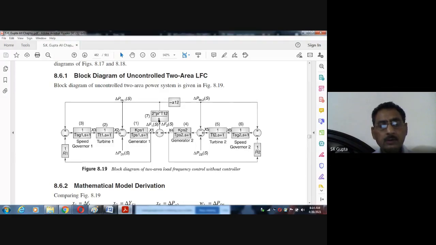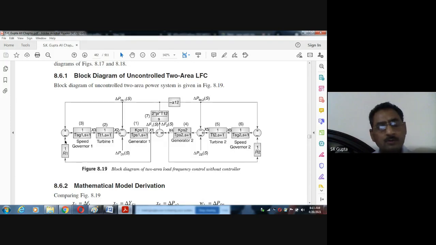And if the demand changes here, it affects not only this area, it affects this area also, because this demand will affect the frequency, and this frequency will affect the tie line power, and the tie line power will affect this input here, and finally this frequency also. So everything is affected, either demand of this side or this side, the overall system is being affected. And this is the generator of area 1, this is the turbine of area 1, this is the speed governor equivalent of area 1.